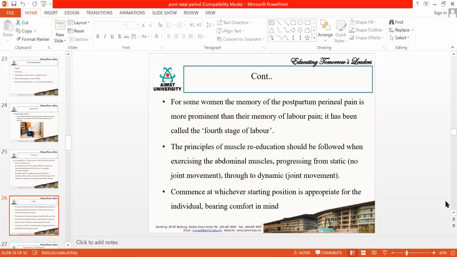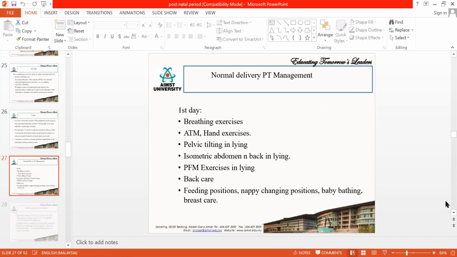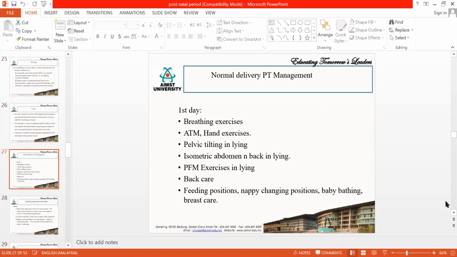Then apart from this, you need to give them good flexibility exercises for all the joints. Is that clear? So these are the things you are going to concentrate on as a PT in a normal delivery patient. Now we will divide the exercises into a day-wise protocol.